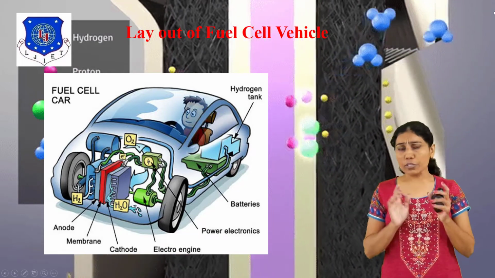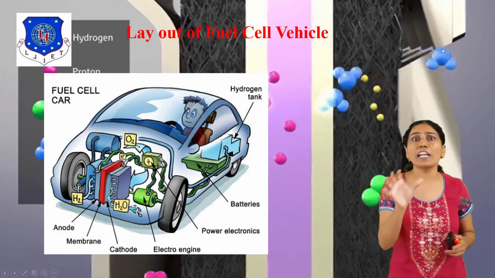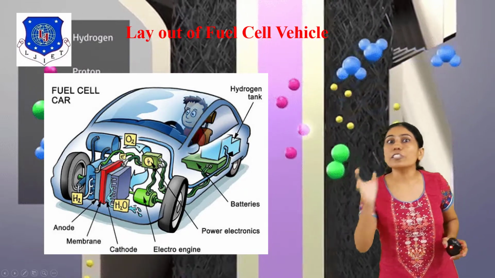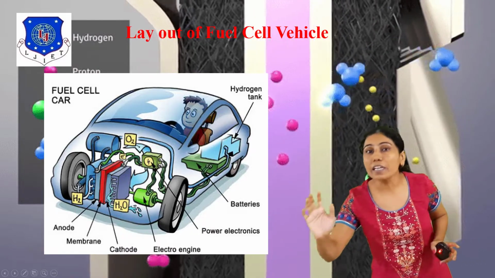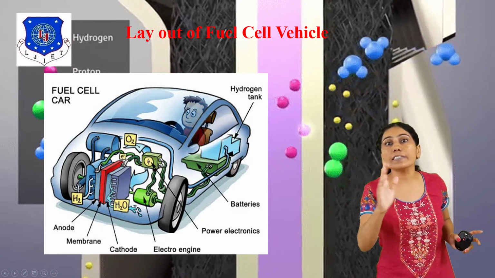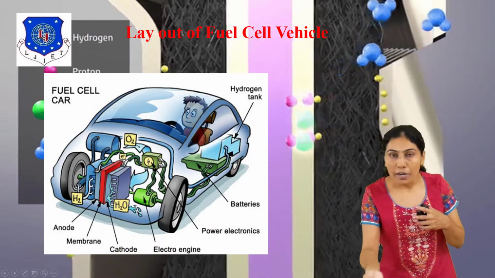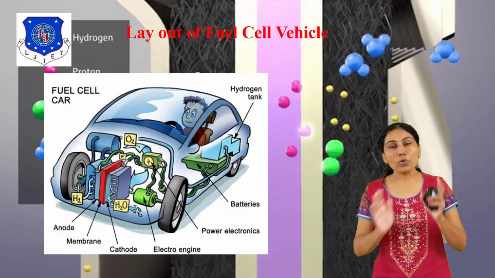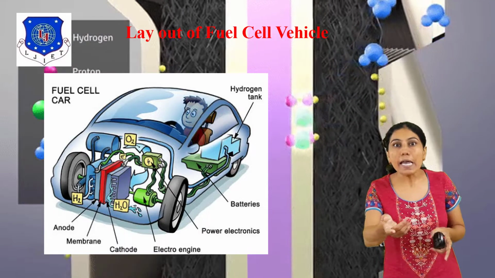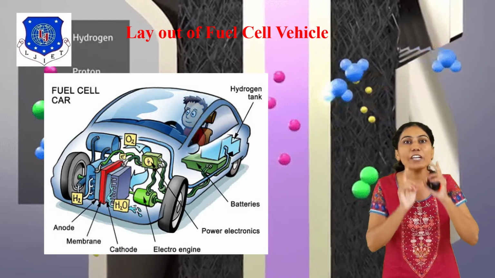So first, hydrogen fuel cells are used on board space rockets as well as in automobiles and transportation systems. In a hydrogen fuel cell vehicle, chemical energy is converted to electrical energy to produce power, which is provided to the electric motor. This is the main difference between a gasoline engine car and a hydrogen fuel cell car.